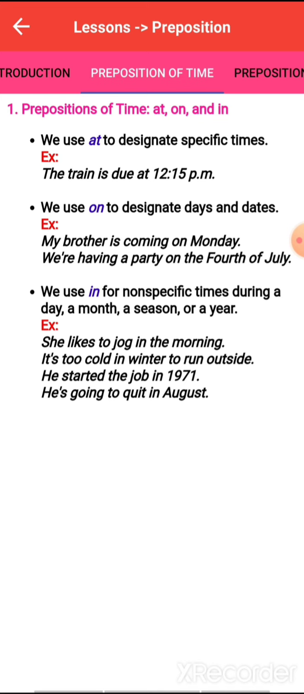So I think now you must have understood the difference between at, on and in, the usage of at, on and in. So at will be used for a specific time, on will be used for the days and for the dates. Next, in will be used for the name of the day, month, season or a year. So it is completely clear now.